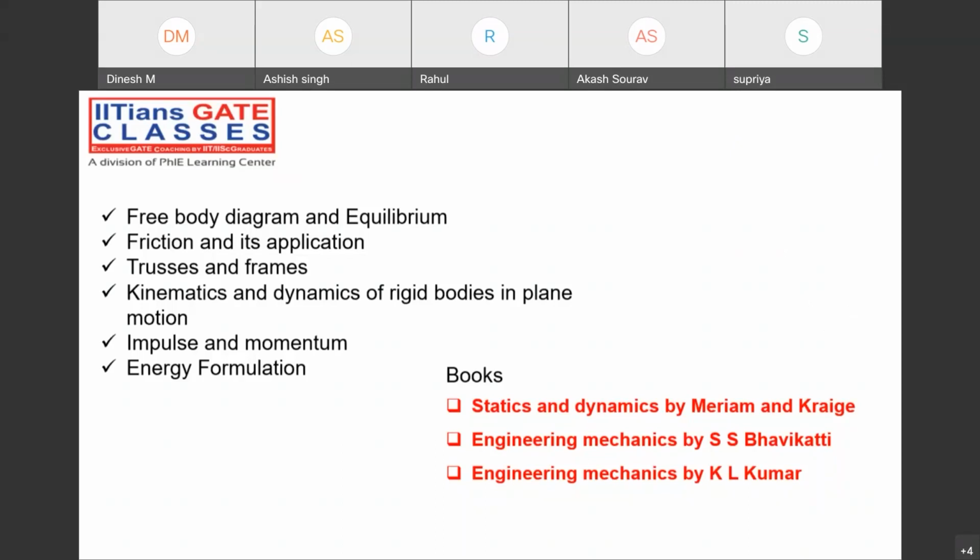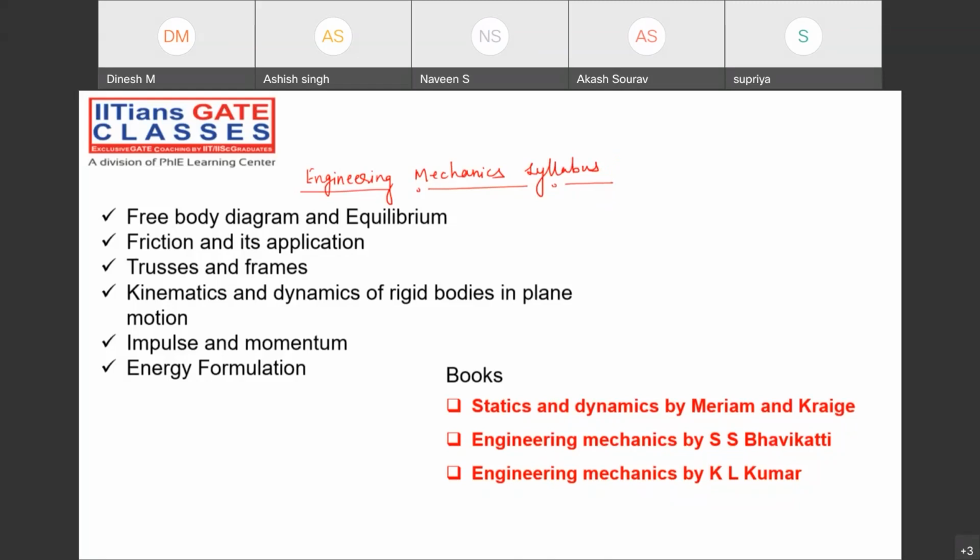So first of all, in engineering mechanics, we are going to see the syllabus that we need to cover. Of course, the syllabus will be the same as the GATE syllabus, but some parts of the GATE syllabus I'm not going to cover, because they are not going to come in the HL examination. In fact, the questions in the GATE examination are not going to come in the remaining PSU examinations also.